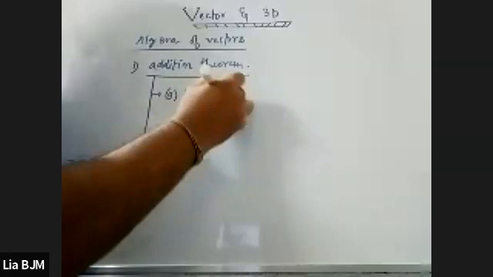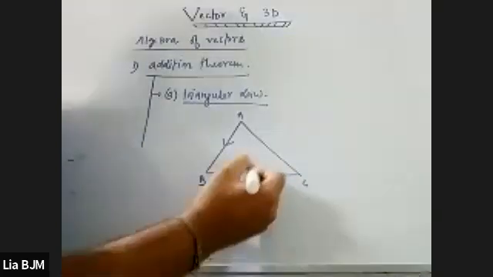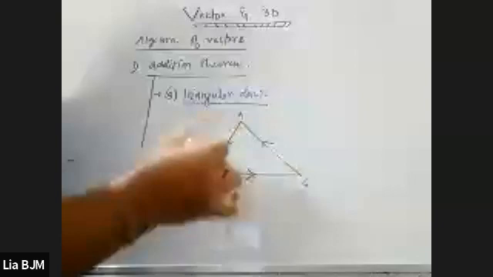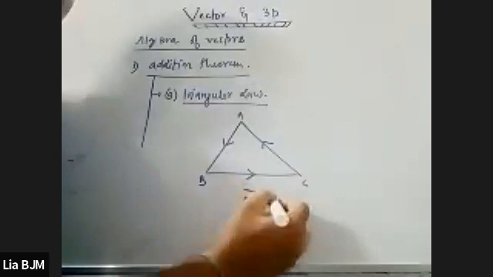Triangular law of addition. Please have a look, everybody. This is the triangle we have considered, and we are considering the directions like this one. Here you can see that AB, BC, and CA have the same directions. That means their resultant will become 0. So AB plus BC plus CA is equal to 0. Is it understandable to you or not? Clear?